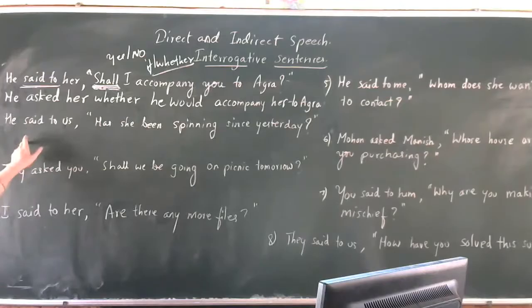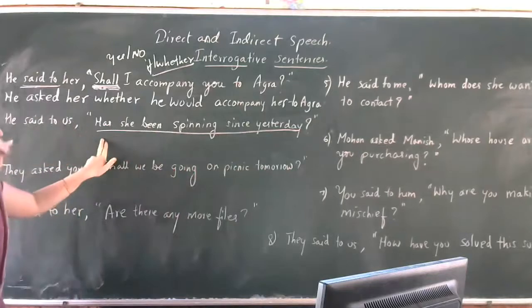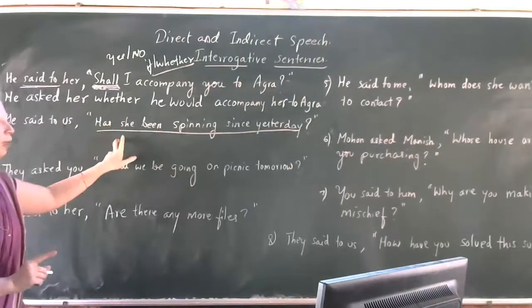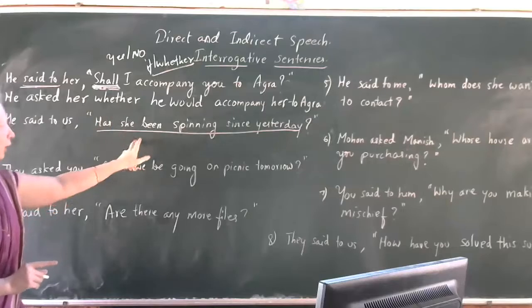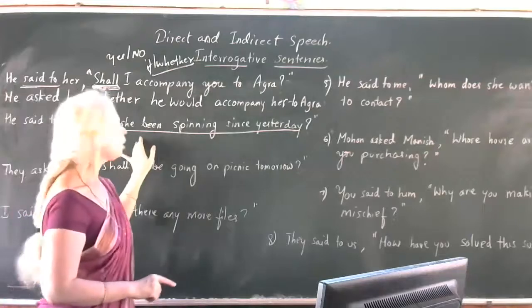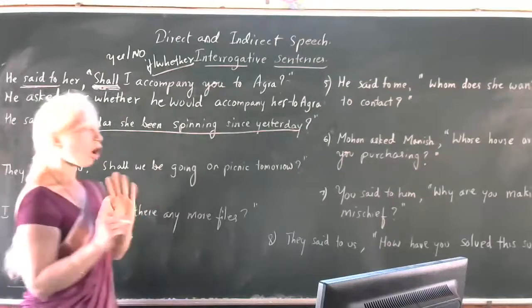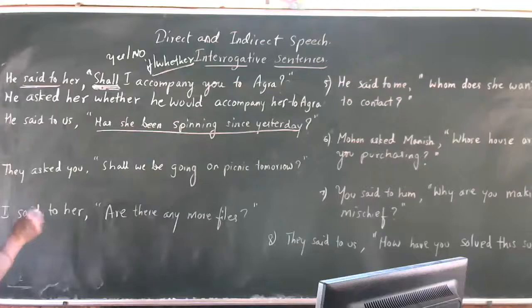So we'll go for another one. He said to us, has she been spinning since yesterday? Let us observe the sentence given in inverted commas first. That is the first step. And decide what type of sentence it is. It is an interrogative sentence. And is it yes or no question, or is it WH question? Has she been spinning? Either yes or no. That's why you have to use the conjunction if or whether.